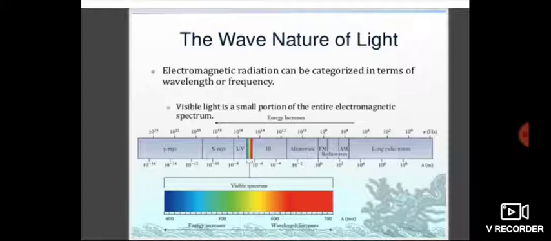You know that this spectrum was arranged due to the dispersion of light. So when the light is passing, all these things are visible.